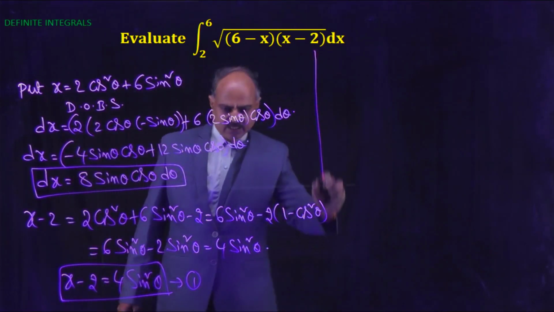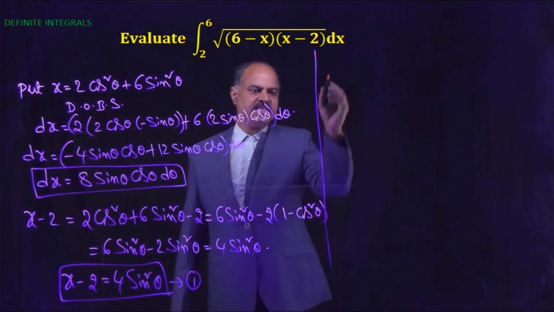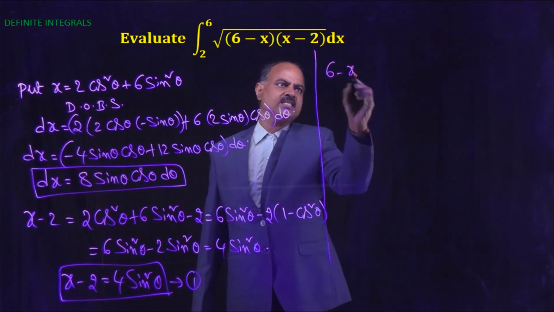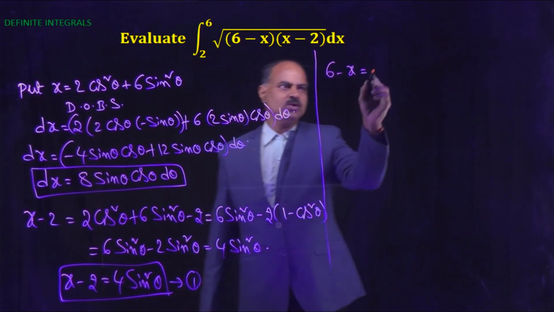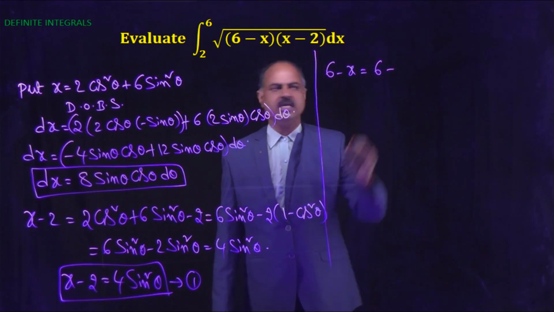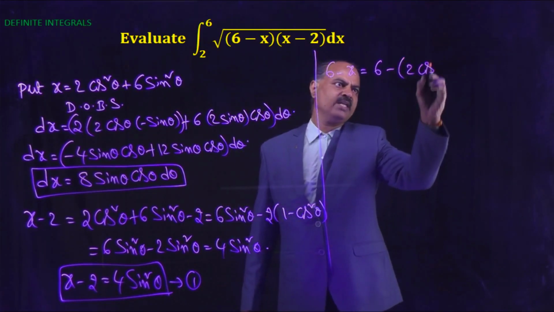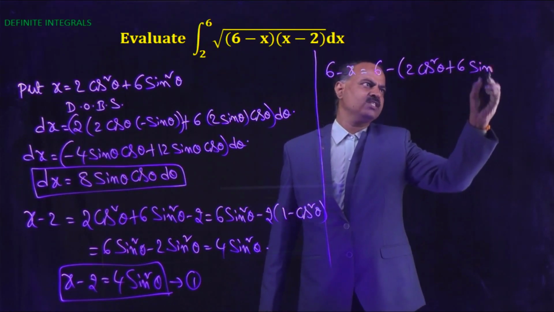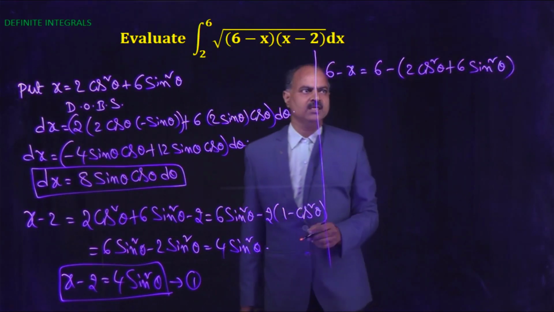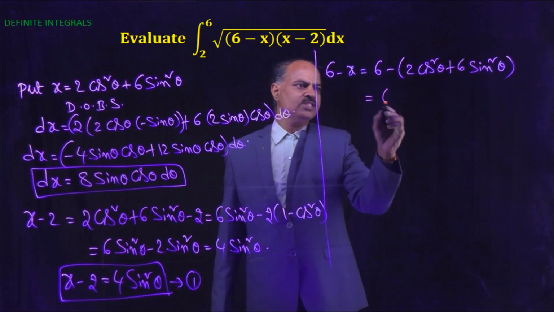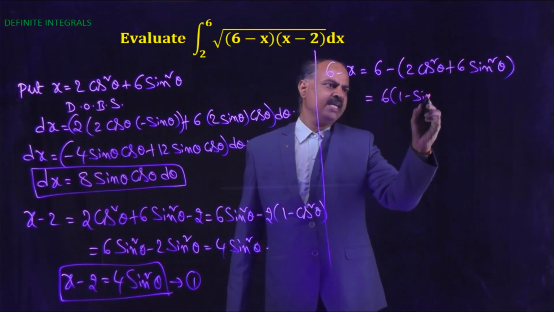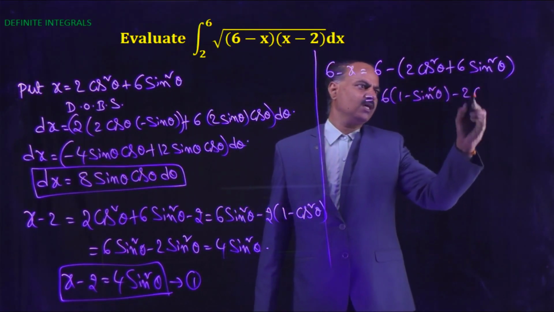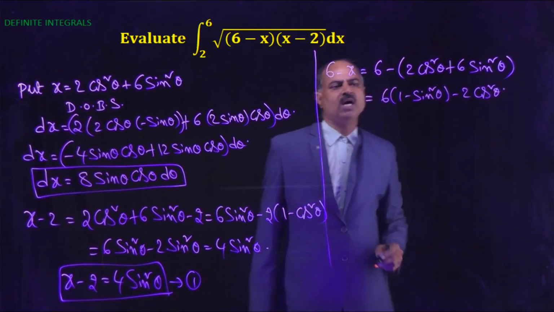Next, 6 minus x equal to 6 minus x, but x equal to 2 cos square theta plus 6 sin square theta. Now this is equals to 6 into 1 minus sin square theta minus 2 cos square theta.